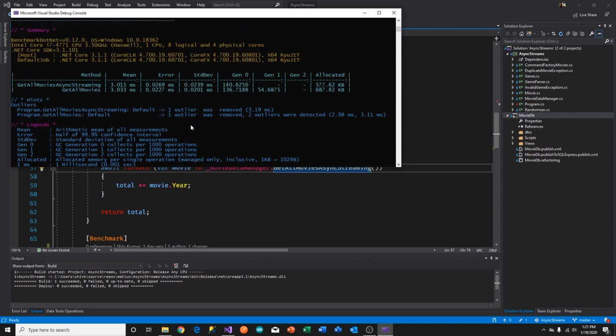All right. So what I'm seeing is that they're almost neck and neck. The async streaming is just slightly faster than the non-streaming version. But if you look at the allocations here, you see that the non-streaming version allocated more memory than the streaming version. And the non-streaming version has Gen 1 allocations occurring as well.